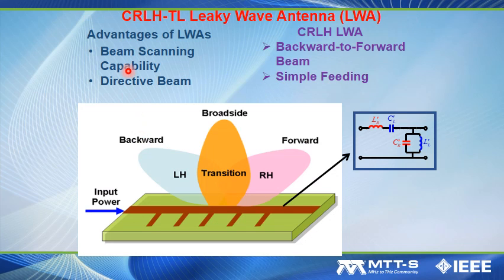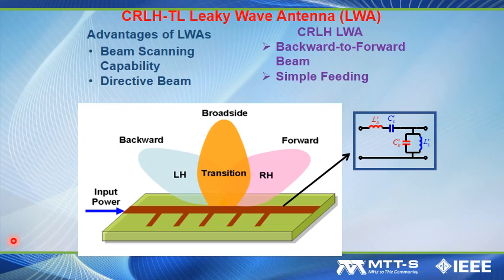By operating the CRLH transmission line in its radiation regime, we can then utilize it as a leaky wave antenna. And because beta in the CRLH transmission line can be negative, 0, or positive, we are able to control its main beam direction.